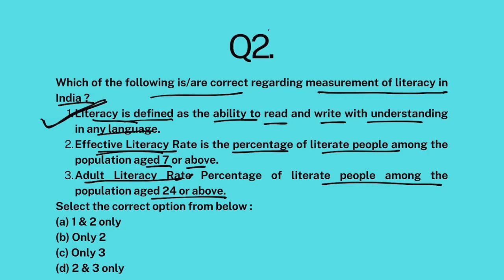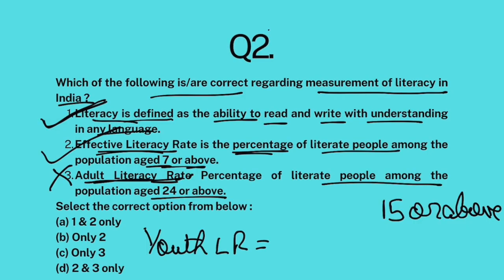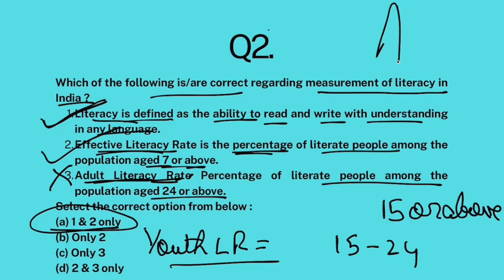Now, what is effective literacy rate? Percentage of literate people in the group of population that is 7 or above. This is effective literacy rate. Then there is adult literacy rate. Percentage of people in the group of population aged 15 or above, not 24 or above, 15 or above. That is adult literacy rate. Okay. Then there is youth literacy rate. That is the percentage of literate people in the age group of 15 to 24. That is youth literacy rate. Okay. So the answer to this question is 1 and 2, A only.